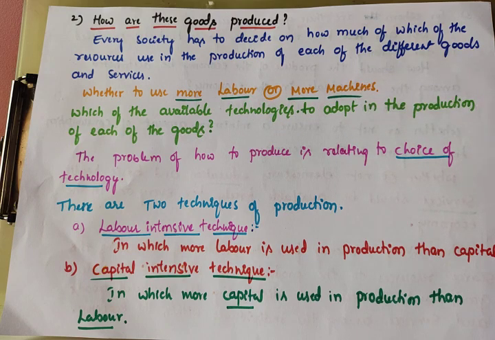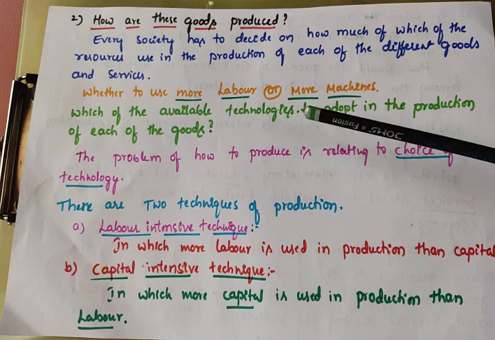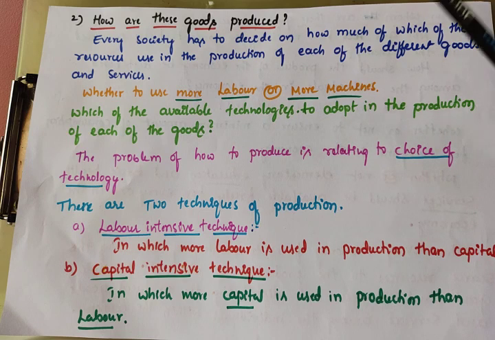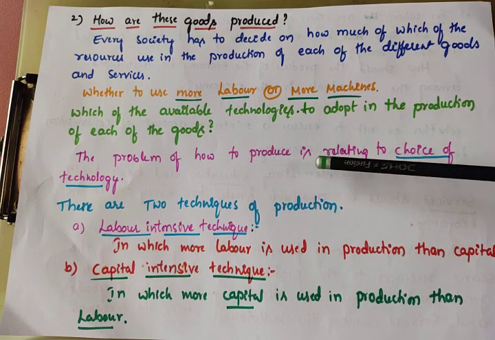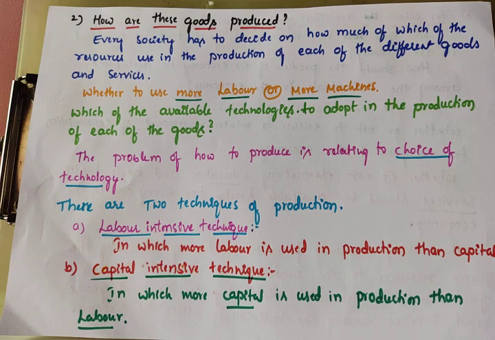Capital means machineries. Which of the available technologies to adopt in the production of each of the goods? So which one is best? See, the problem of how to produce is relating to choice of technology. How we can produce, that is only using two types of techniques. One is labor intensive, another one is capital intensive.